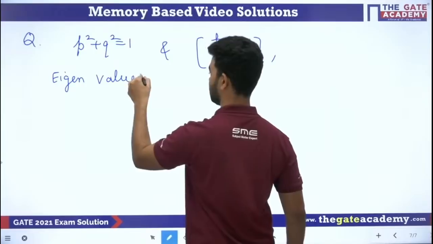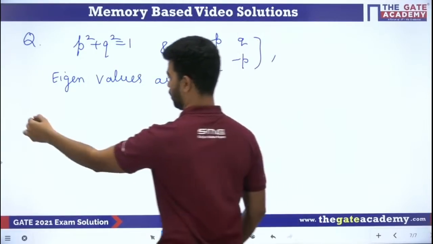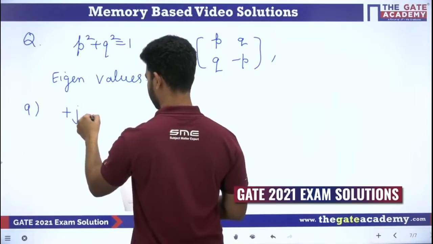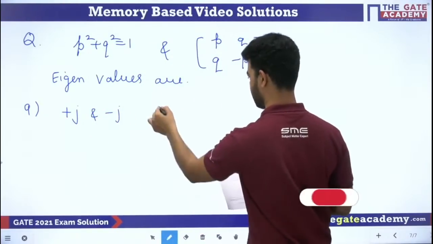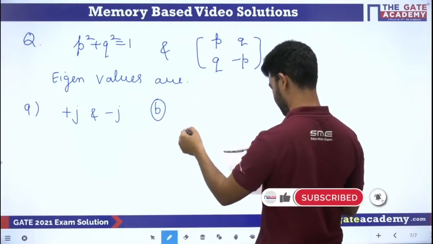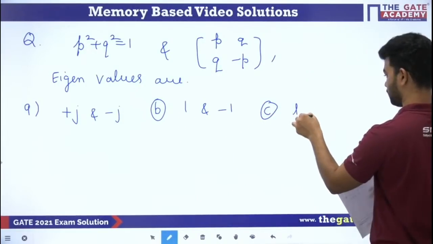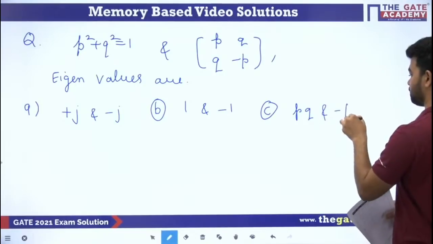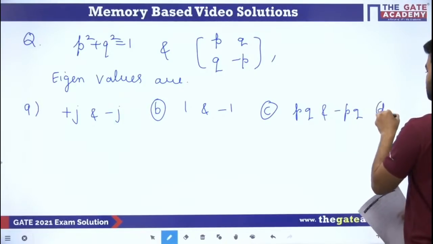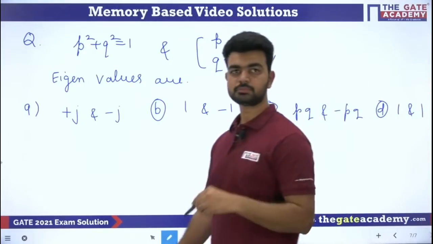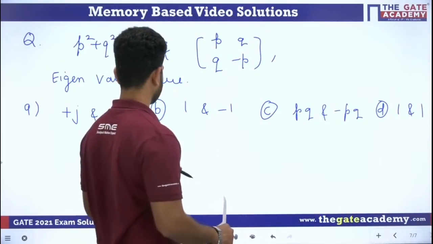The options are given. First option is plus J and minus J, where J is the imaginary number. Then 1 and minus 1. C is P into Q and minus P into Q, and D is 1 and 1. So this is the question. Tell me what should be the answer.